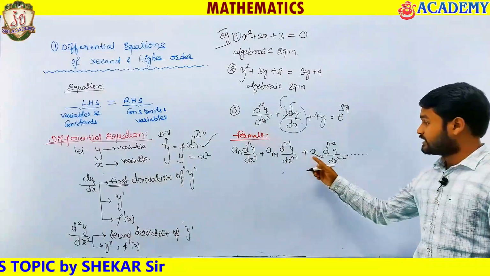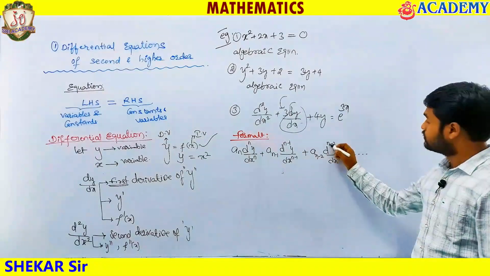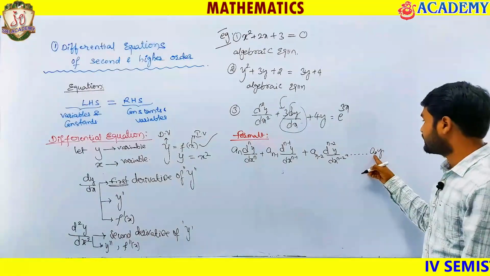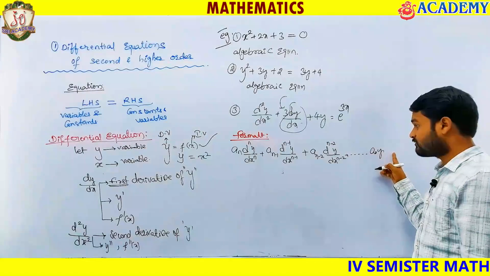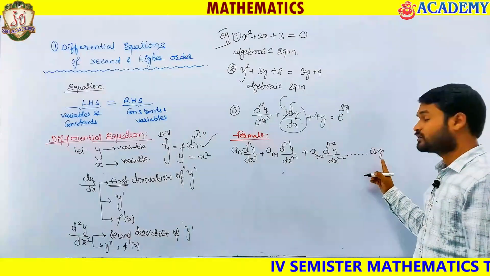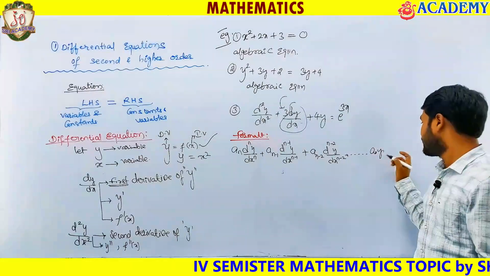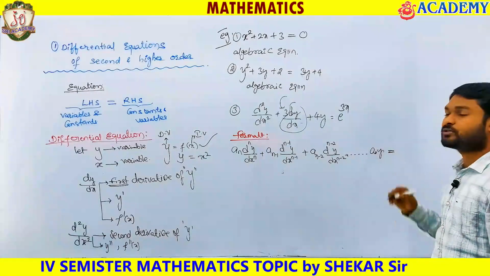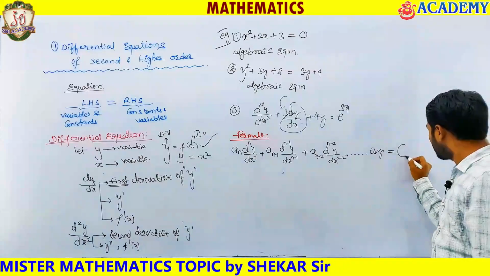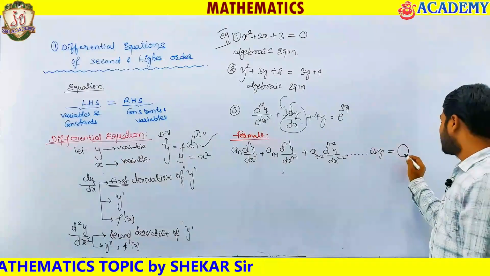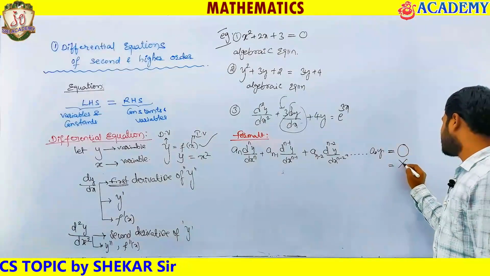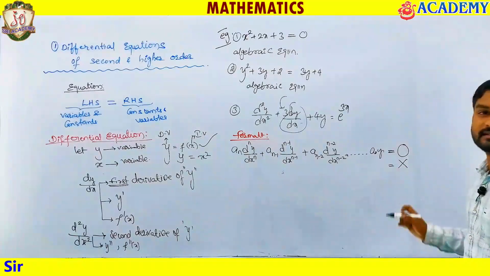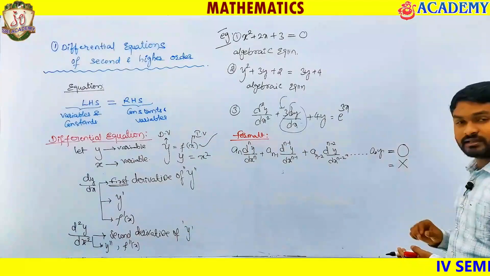Like this you go on, up to a naught into y. That is a0 into d power 0 of y divided by dx power 0, and the zeroth derivative is nothing but y. This equals something on the right side. It may be 0, or it may be x; x may be anything, I'll tell you.